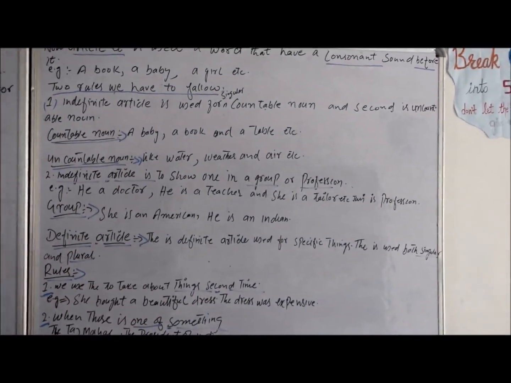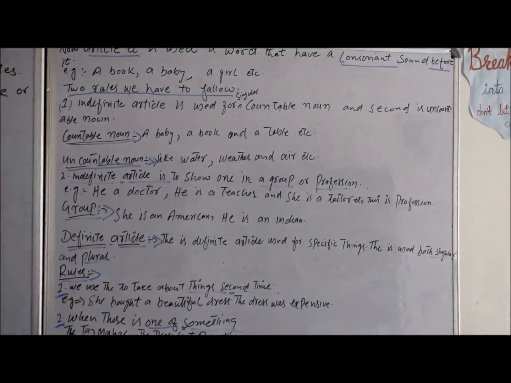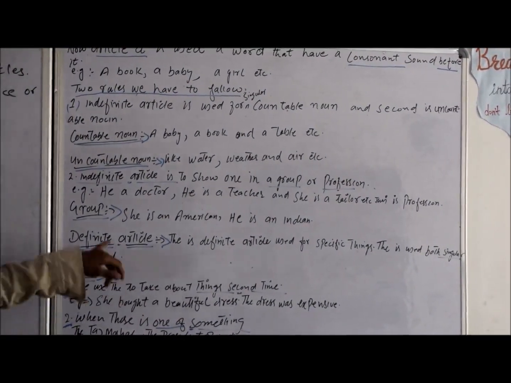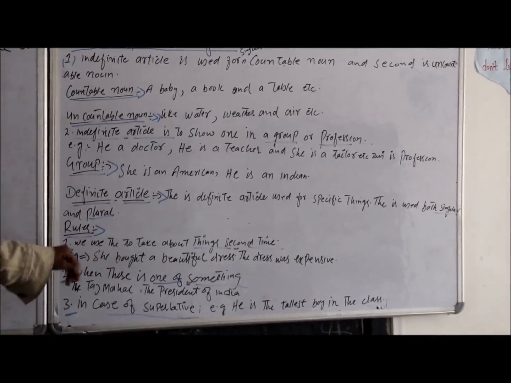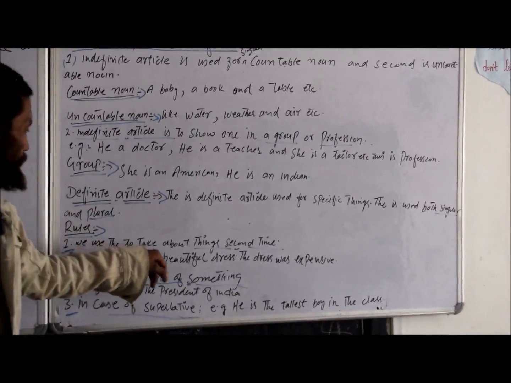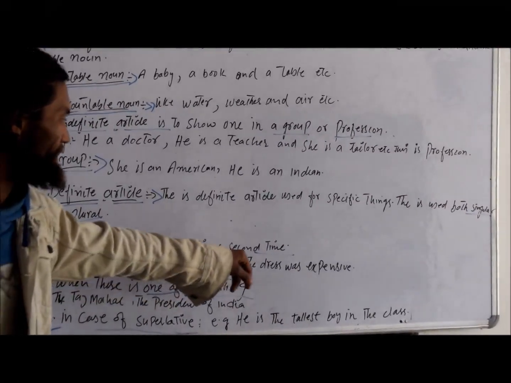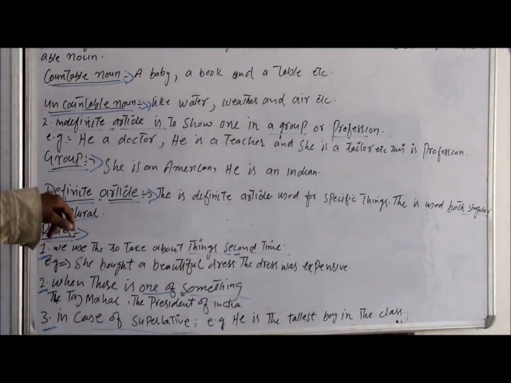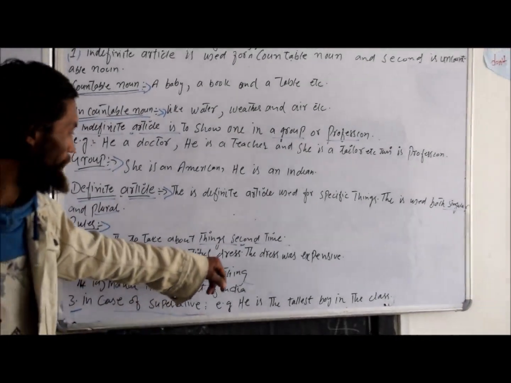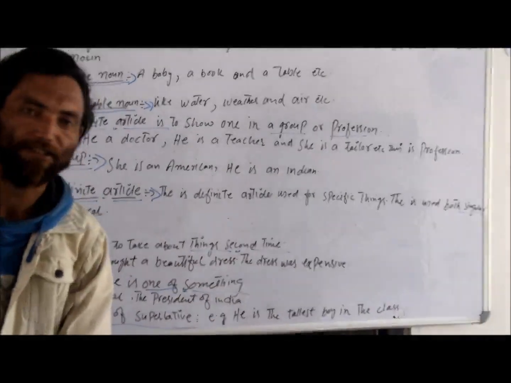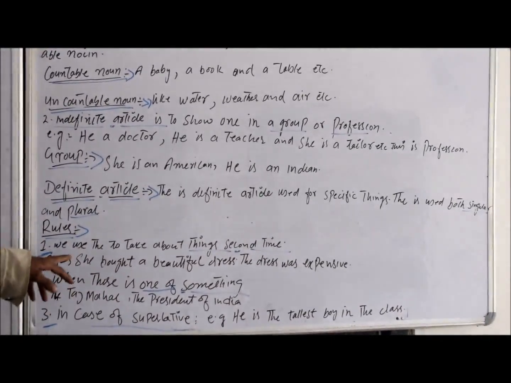Definite articles are used for specific things. This is used for both singular and plural. Rule first: we use the when we talk about things a second time. The rules of definite articles. For example, she bought a beautiful dress. The dress was expensive. This is the example.